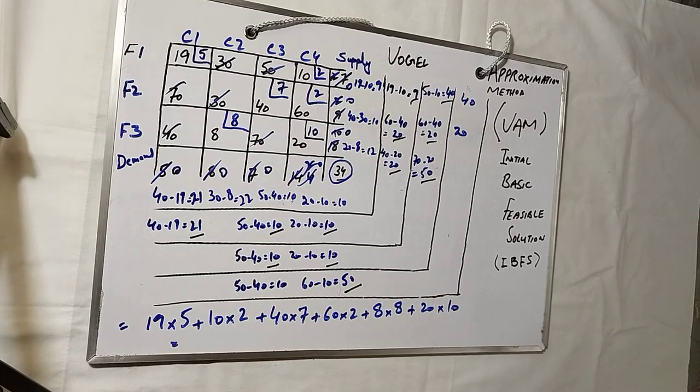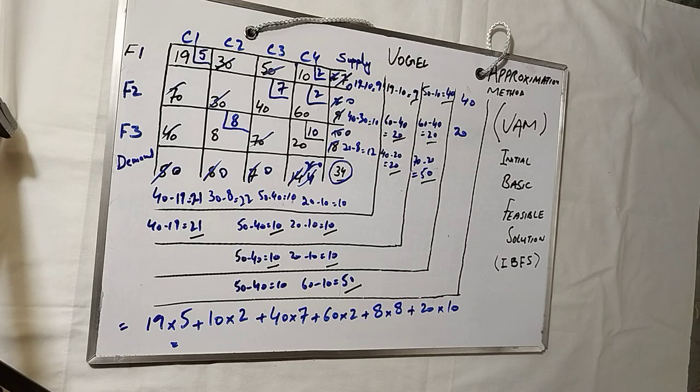So that's how you take out the cost of this, and this cost will be the initial basic feasible solution. So whatever cost we take out through this will be the initial cost, and the initial cost can only be optimized through the Modi method and the stepping stone method. It's up to us which we use. So I usually use the stepping stone method.